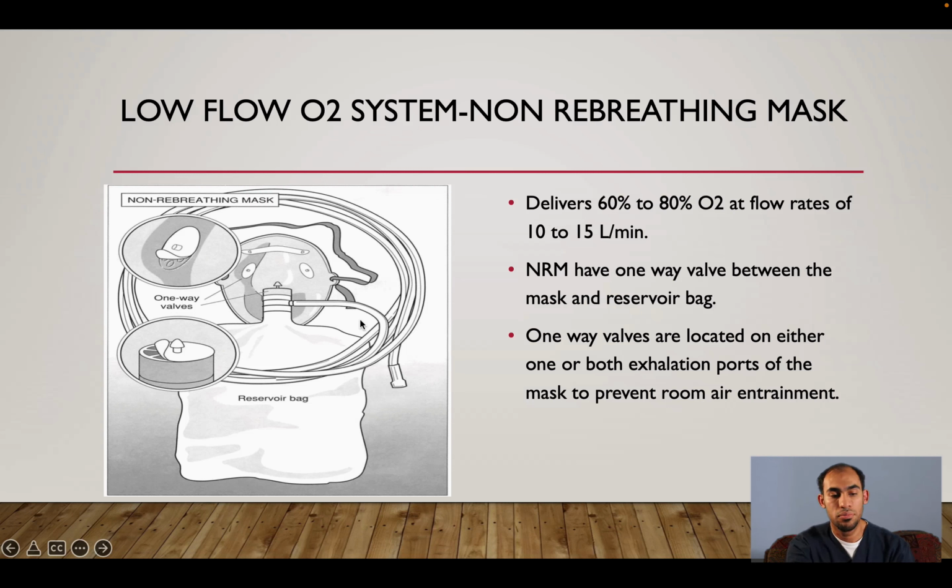The other device we have here, the non-rebreathing mask. The difference between the partial rebreathing mask and the non-rebreathing mask is there is a valve here, a one-way valve. There are 3 valves, 2 in the mask and 1 between the mask and the bag. And it will deliver from 60 to 80% oxygen, and we will use a flow from 10 to 15.